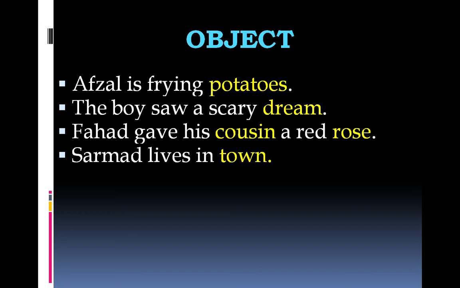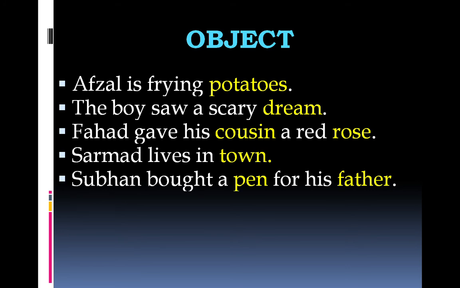Now, look at all these words in yellow font: potatoes, dream, cousin, rose, town. All these words are nouns and all of them are functioning as objects of some kind in these sentences. Objects of verb, direct and indirect both, and object of preposition. Look at this sentence. Subhan bought a pen for his father. Here we've got both examples in the same sentence. Subhan is the subject, bought is the verb. What did he buy? Bought is the action that Subhan performed. And what did he buy? Pen. So we can make a what question and we have the answer to that what question in this sentence, and the answer is pen. So pen is the object of the verb bought.